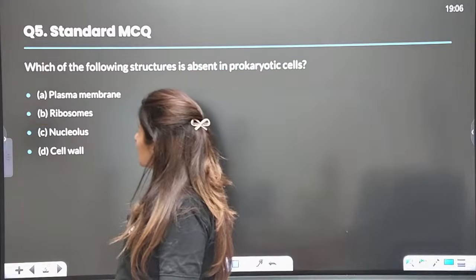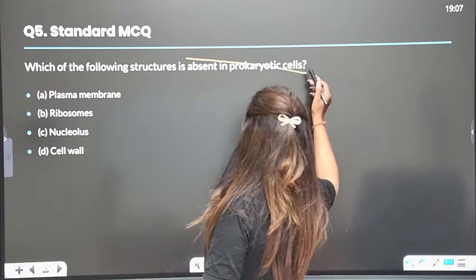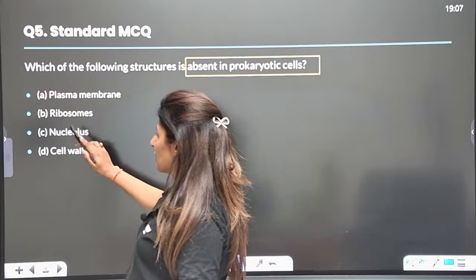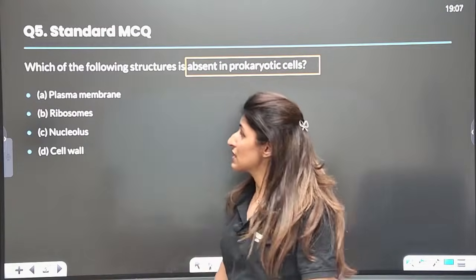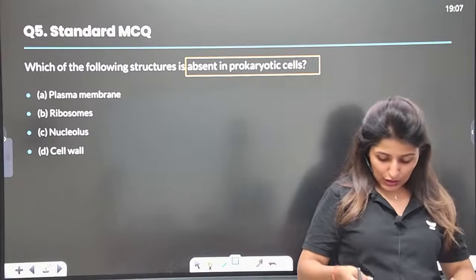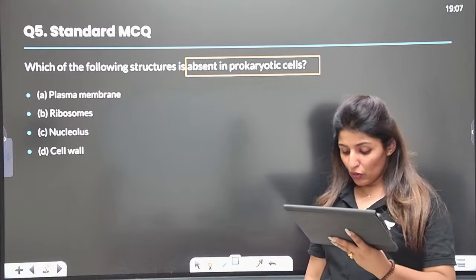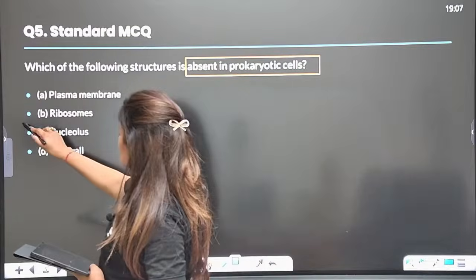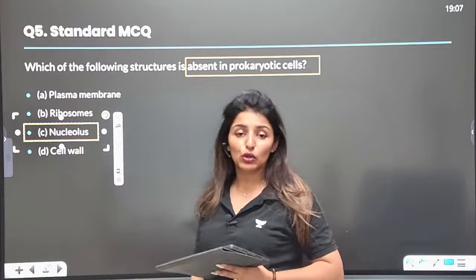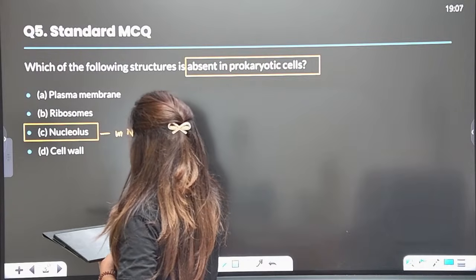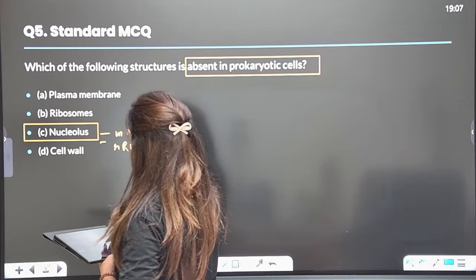Next question: which of the following structures is absent in the prokaryotic cell? Plasma membrane, ribosome, nucleolus, or cell wall? Which is the structure which is absent? Yes, guys, quickly, I want to see what you are marking. Maximum students know the answer. The structure which is absent in the prokaryotic cell is nucleolus, because the nucleolus is present in the nucleus and it is related to rRNA synthesis.